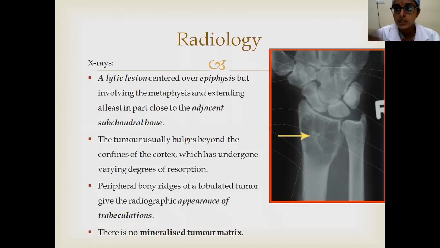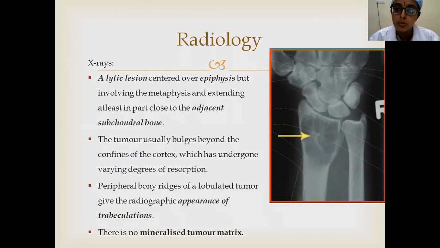Now in upcoming slides we are going to see about aneurysmal bone cyst. Aneurysmal bone cyst and GCT both have similar features, but aneurysmal bone cyst is most commonly seen in skeletally immature individuals, whereas GCT is seen in skeletally mature individuals. Underline it, because if you are shown an X-ray, then you have to comment on skeletal maturity.